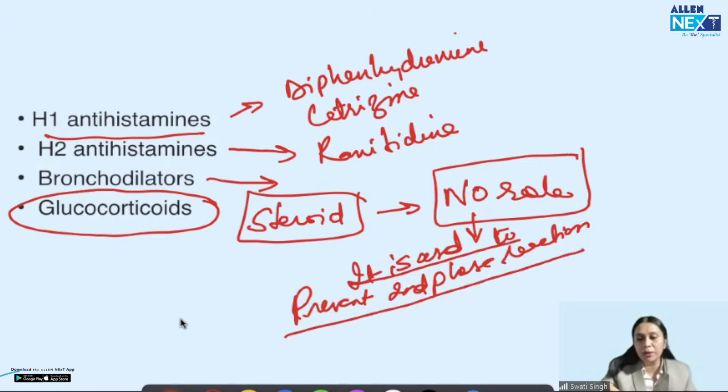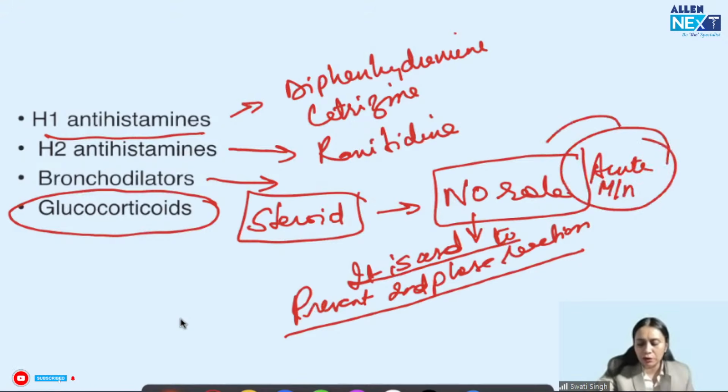Otherwise, in acute treatment, it has no role. So if a question is asked, all of the following drugs are used in acute anaphylaxis except, and the options are adrenaline, diphenhydramine, ranitidine, and methylprednisolone, your answer has to be methylprednisolone. Methylprednisolone has no role in acute management.